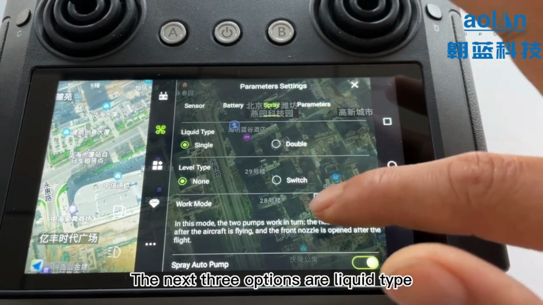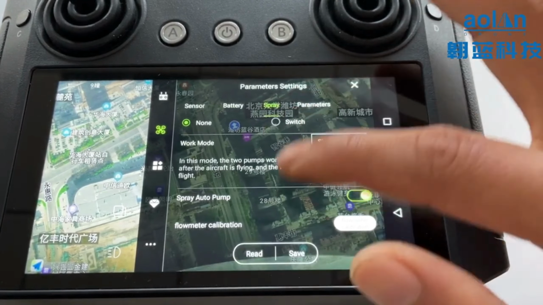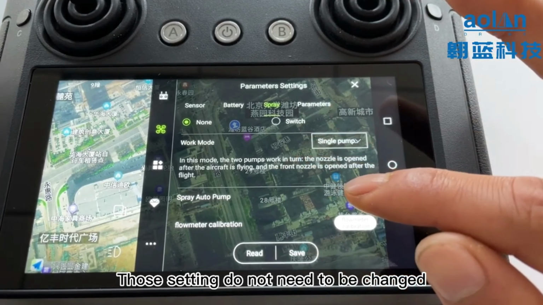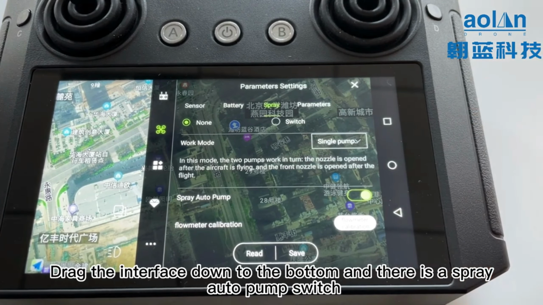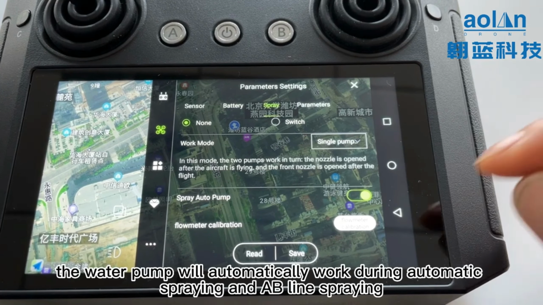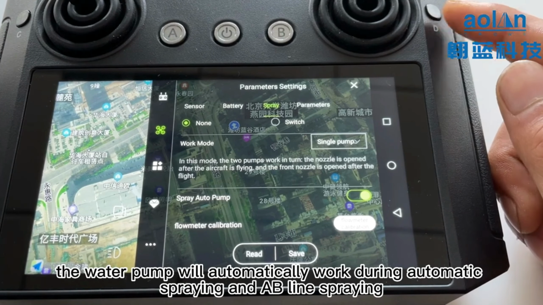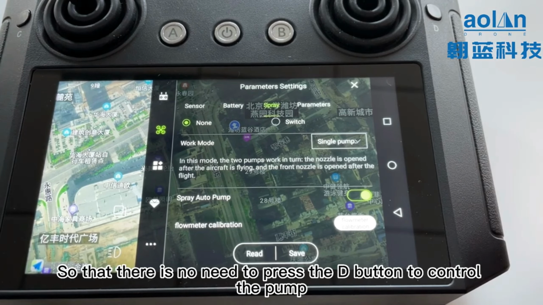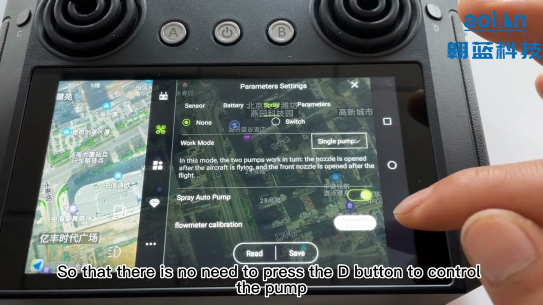The next three options are liquid type, level type, and work mode. Those settings do not need to be changed, they are already set by default. Drag the interface down to the bottom and there is a spray auto pump switch. After this switch is turned on, the water pump will automatically work during automatic spraying and AB line spraying, so that there is no need to press the D button to control the pump.